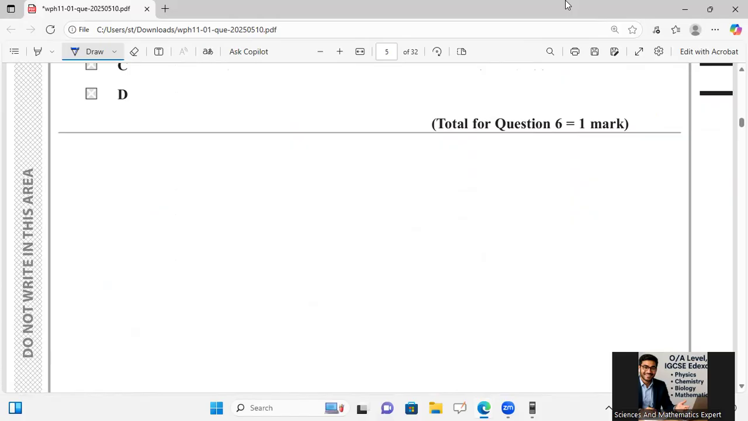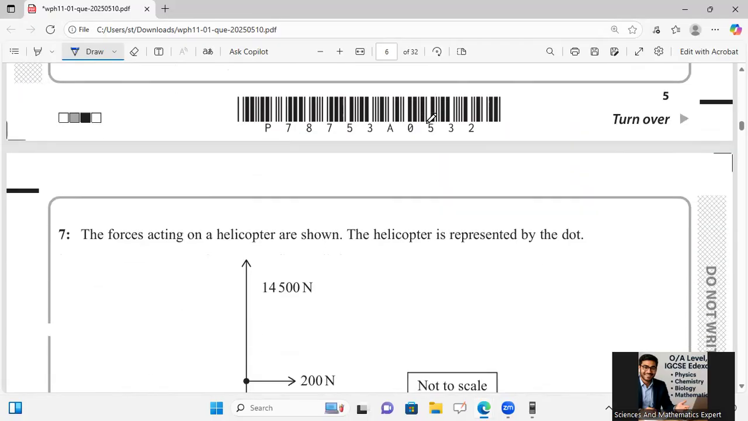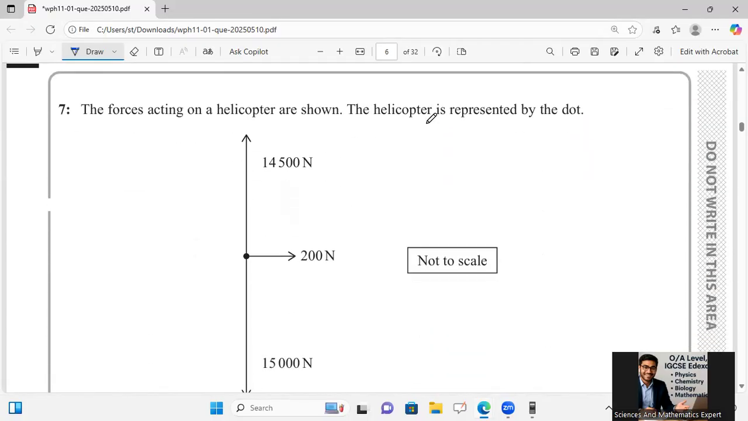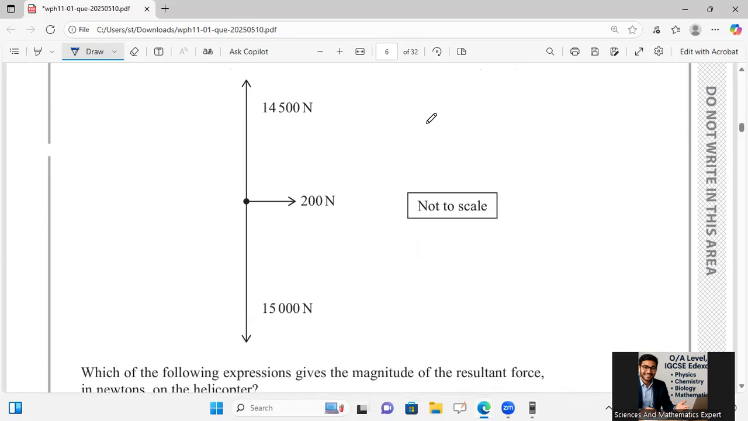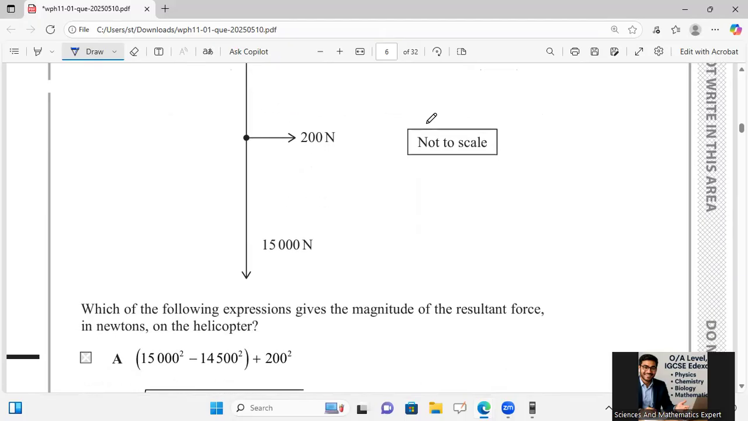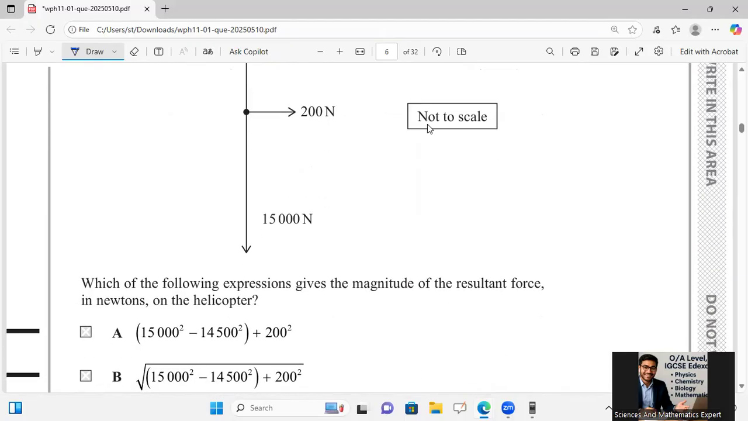Let's move to question number 7 now. Here it says that the forces acting on a helicopter are shown. The helicopter is represented by a dot, with 200 Newton upward, 15,000 downward in the form of weight, and 14,500 in the upward form. Which of the following expressions gives the magnitude of the resultant force in newtons on the helicopter?